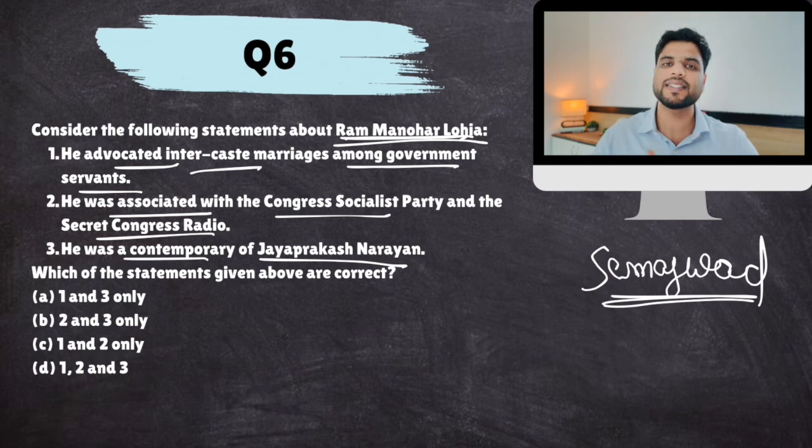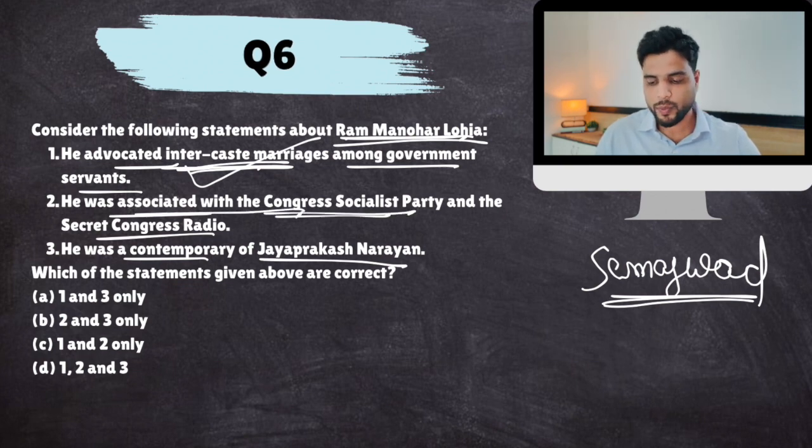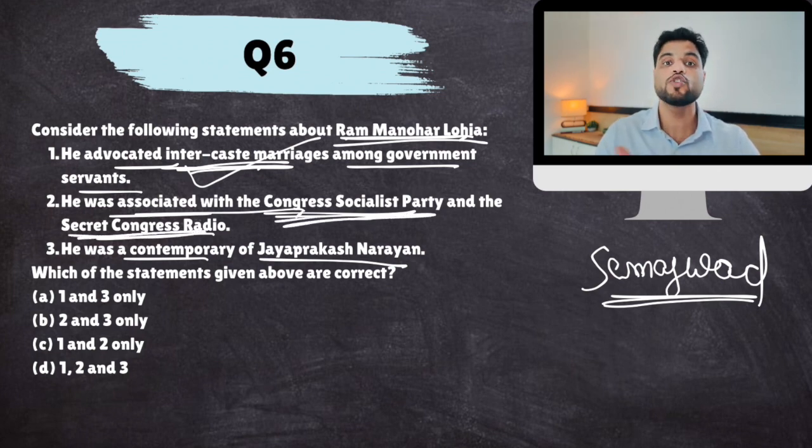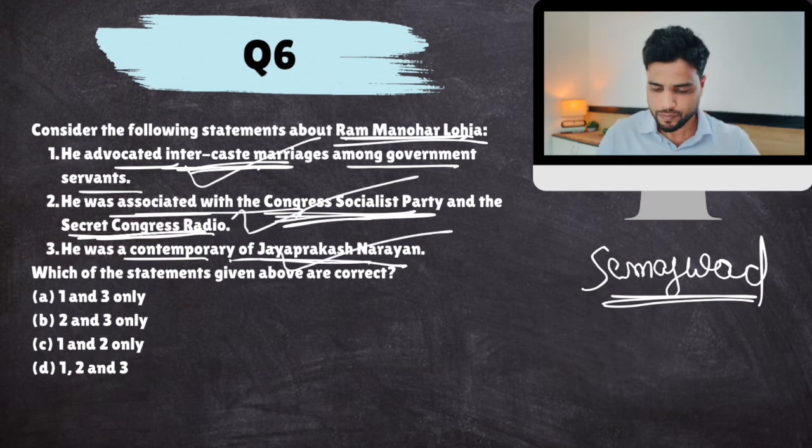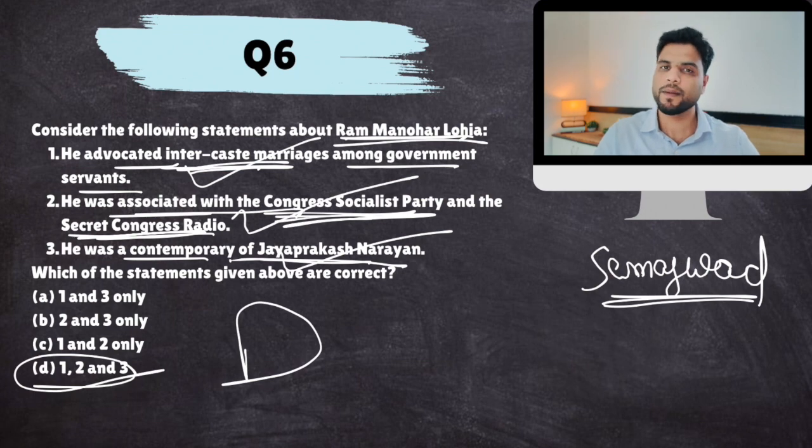This Samajwad was against caste discrimination, and to stop caste discrimination, he basically proposed an idea, and that was that there should be intercaste marriages within government servants. Government servants are powerful people, so if they marry outside their caste, the rest of the population would follow them. So this idea was a novel one. He was associated with a wing within Congress party called Congress Socialist Party, and he was involved with secret Congress radio used during Quit India movement. Yes. And he was a contemporary of JP, Jayaprakash Narayan. So all, D. Okay. Next.